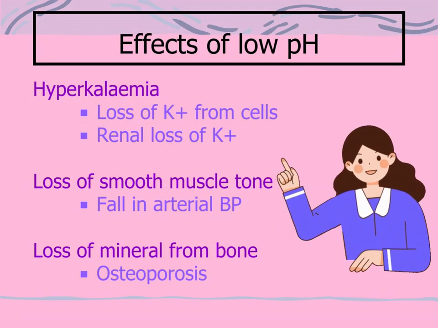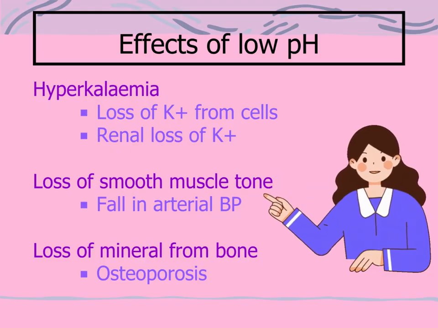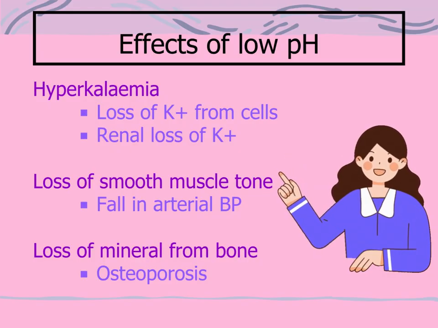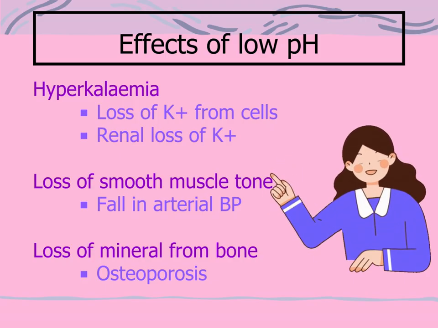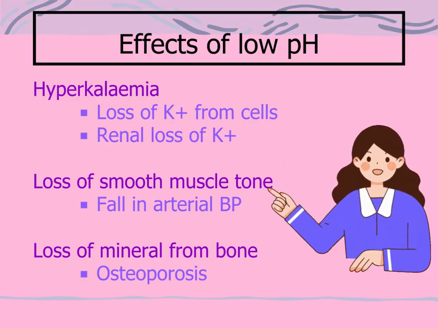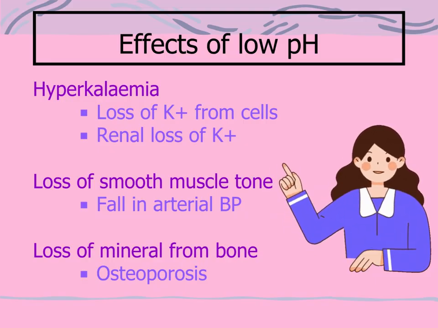Effects of low pH: 1. Hyperkalemia due to loss of potassium from cells as opposed to renal loss of potassium. 2. Loss of smooth muscle tone and hence BP drop. 3. Loss of mineral from bone leading to osteoporosis.